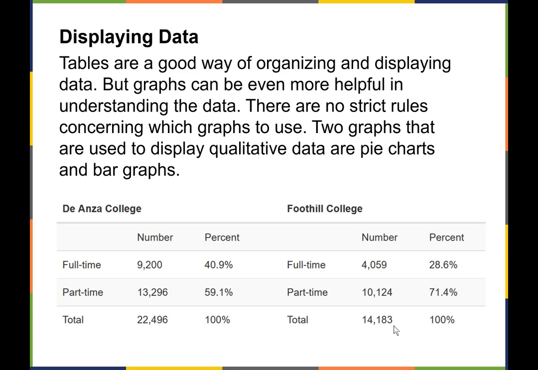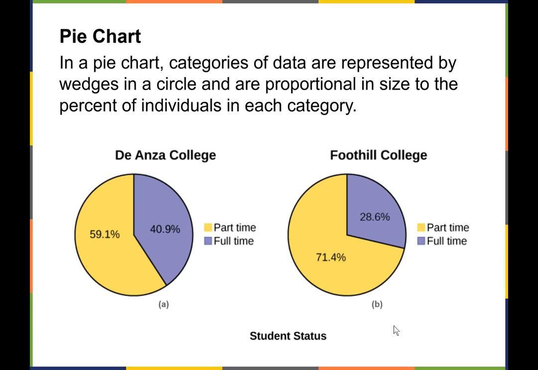So we have some data here. It's in a chart, and you can go through and clearly read the different information about full-time, part-time students. But if we put it into a pie chart, it's a little bit easier to see that Foothill College has more part-time students than De Anza College.